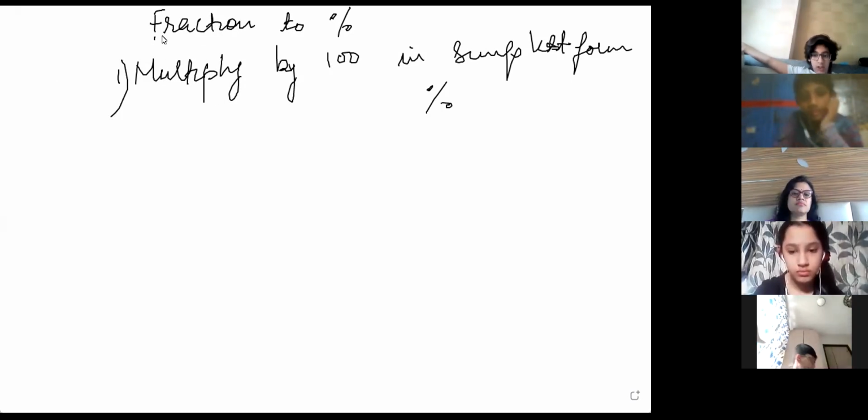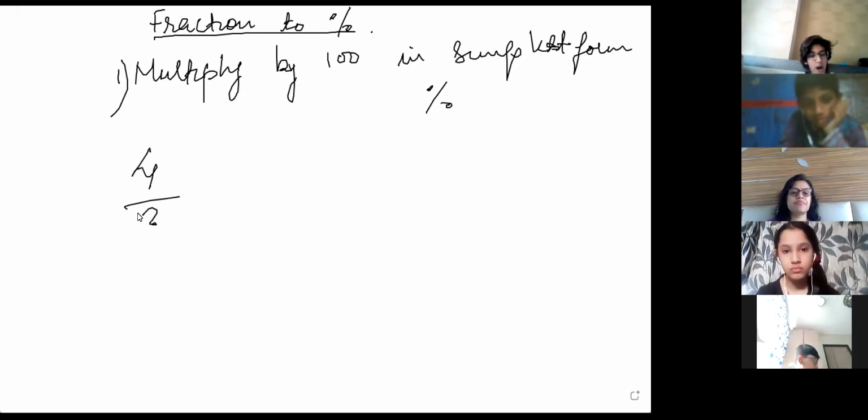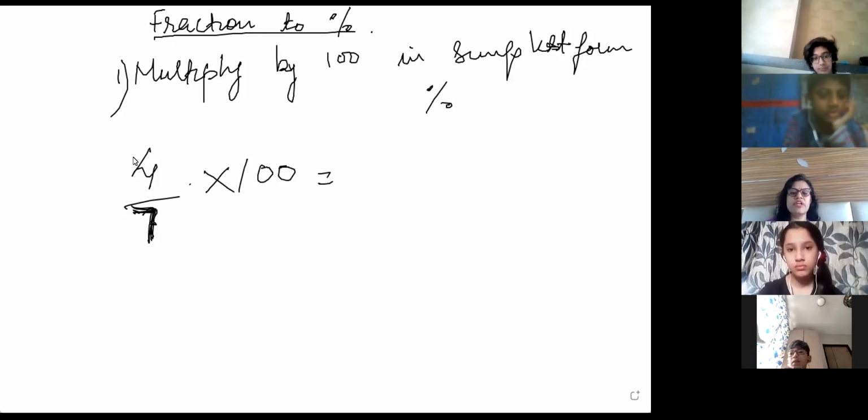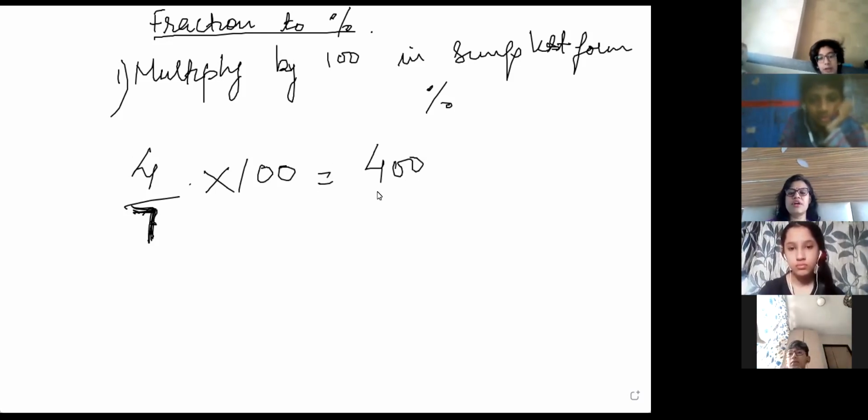Like convert 4 by 5. So 4 by 5 multiplied by 100. Then we do the lowest form. 4 by 7 into percentage. How will I do? I will multiply by 100. I don't have any lowest form over here. 400 by 7.